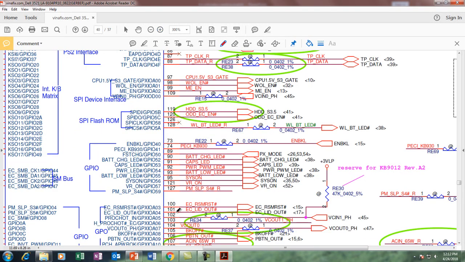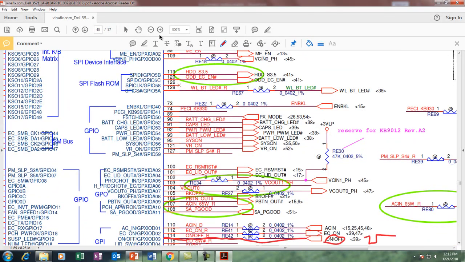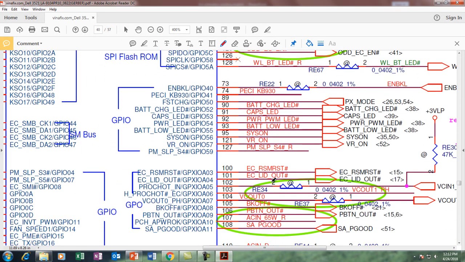RSM RST on pin number 100. This one is my RSM RST. When I press the power button, at this pin number 100 RSM RST, I should get 3 volts. It was 0 volts before pressing the power button, but when I press the button I should get 3 volts here. If I am not getting 3 volts after pressing the power button, then there may be two faults.